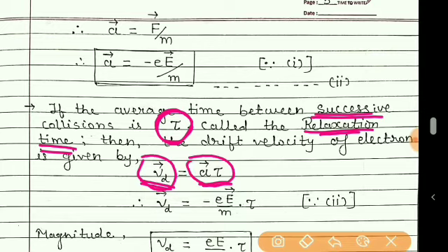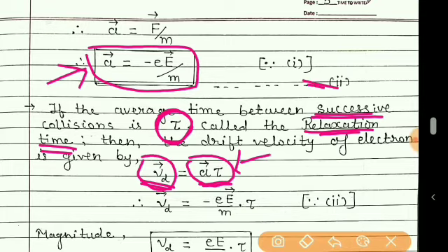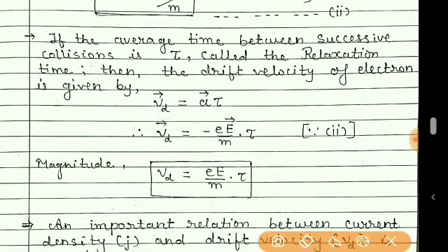But what is acceleration A? It is eE by m. So using equation number 2, we will get Vd is equal to this, because we have substituted acceleration. So in vector form, we can write drift velocity as this equation.